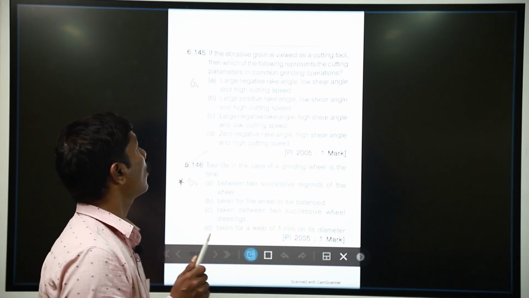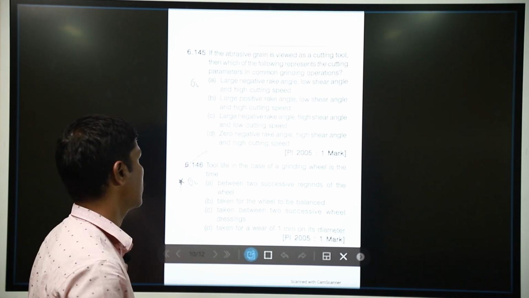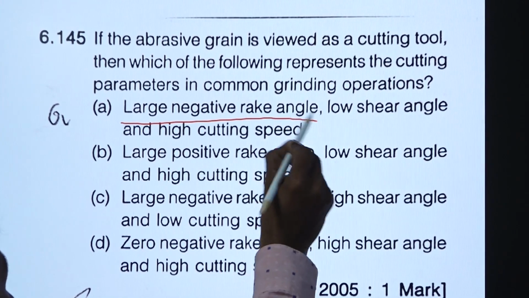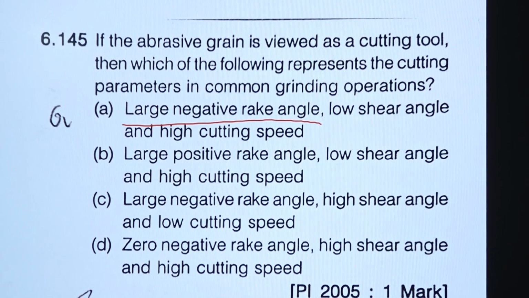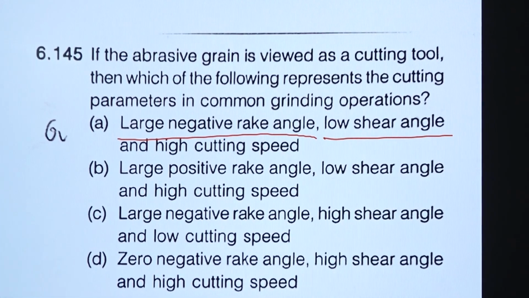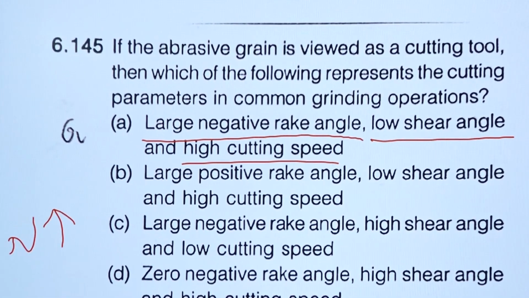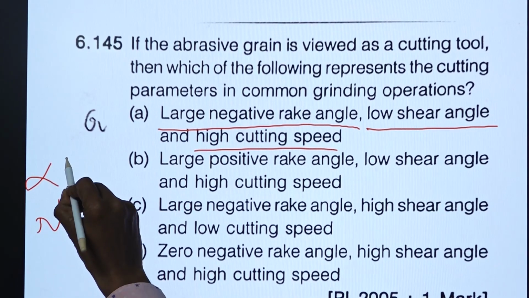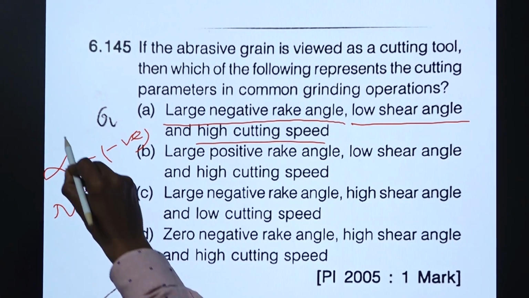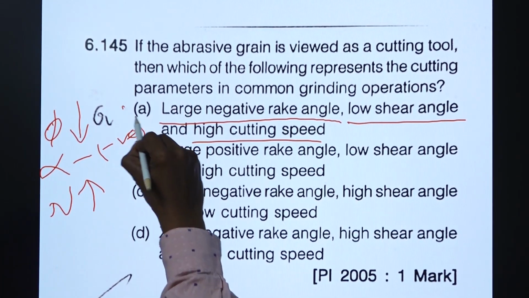Here the question is about abrasive grain characteristic features. Abrasive grains have a large negative rake angle, yes, and a low shear angle, that is also true, and high cutting speed. Grinding itself has high cutting speed, the rake angle is negative and large, and the shear angle is less. So option A is the right answer.